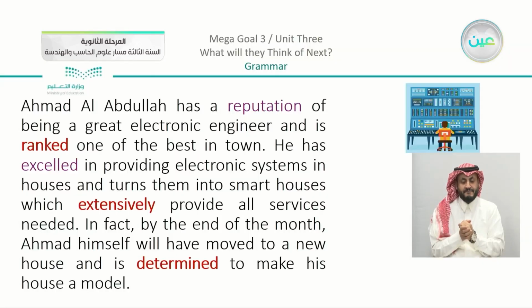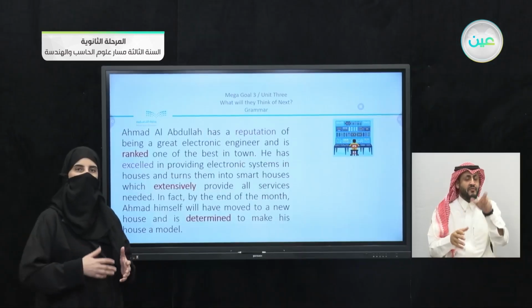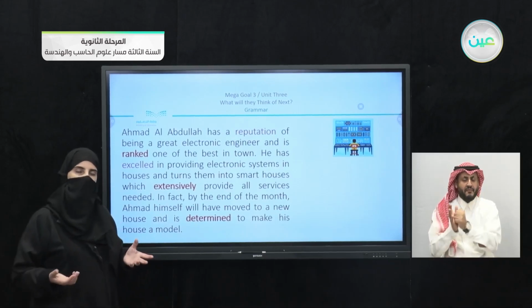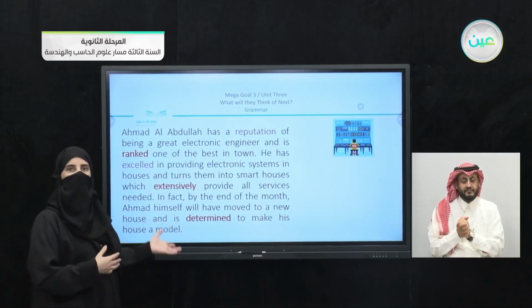First of all, we're talking about Ahmed Abdullah, who has a reputation of being a great electronic engineer and is ranked one of the best in town. He has excelled in providing electronic systems in houses and turns them into smart houses, which extensively provide all services needed. In fact, by the end of the month, Ahmed himself will have moved to a new house and is determined to make his house a model. So we are talking about an engineer who has a kind of smart house. We have the idea, but what are the forms that indicate the future here?